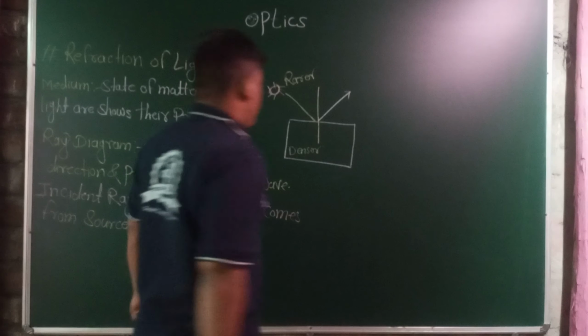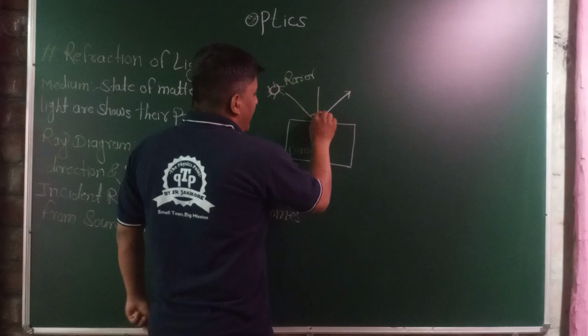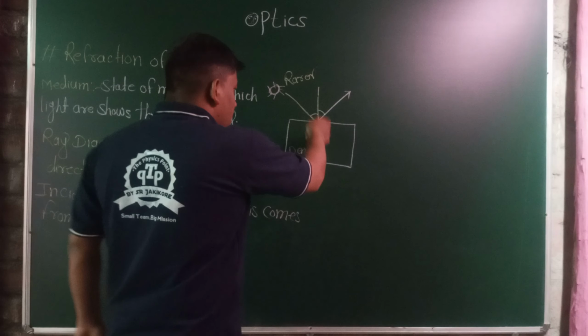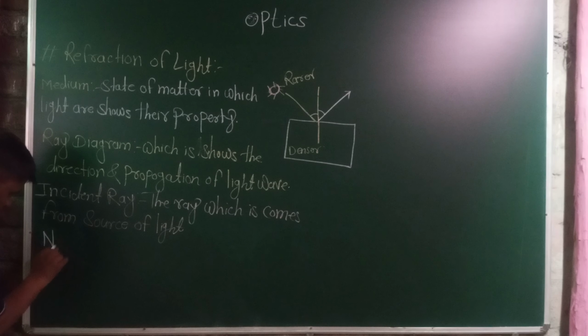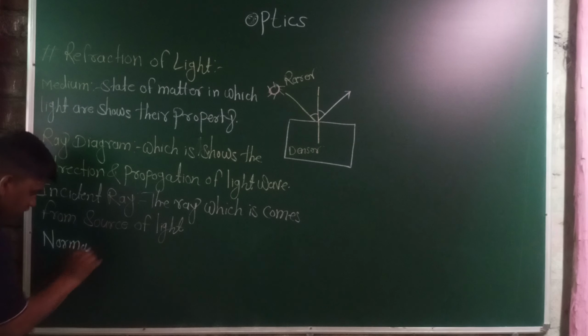This is the simple definition, in which the angle is measured from the normal, this perpendicular line. Let's write the definition of normal.